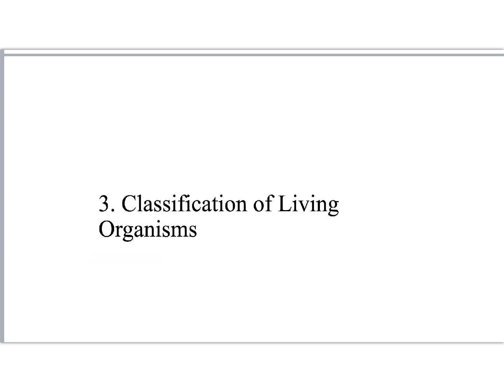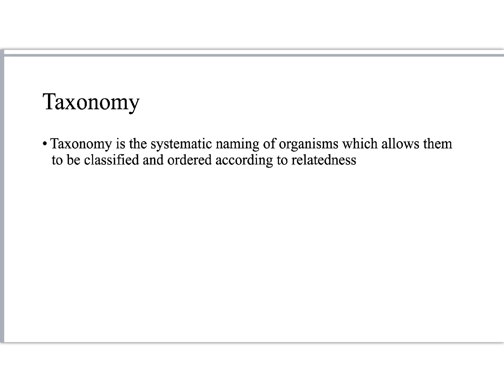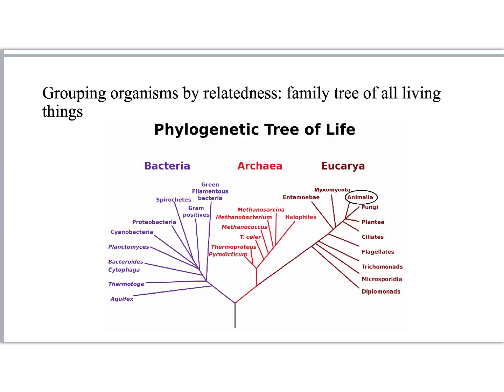Now let's classify living things. Another way, taxonomy. So taxonomy is the way that we systematically name organisms, and it allows us to order them based on this important idea of relatedness. Here's one way we can do it. So this is grouping organisms by relatedness using what we call the family tree of all living things. This is a really cool tree.